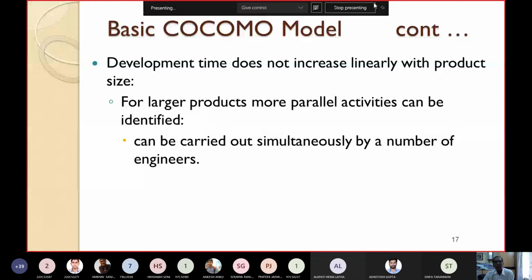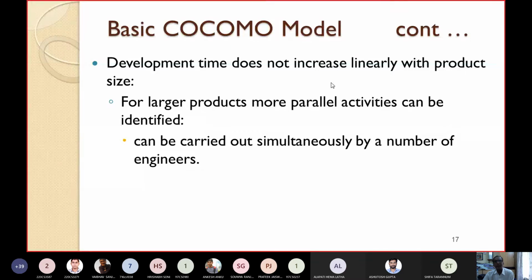For larger products, what is the reason? Why does the time not increase accordingly if the size increases? Because for larger products, you can identify more parallel activities. And these parallel activities can be carried out simultaneously by hiring more people. So why would the time increase linearly? Since for larger products there can be more parallel activities, and they can be carried out by many people simultaneously, that's why the time does not increase according to the increase in the size.